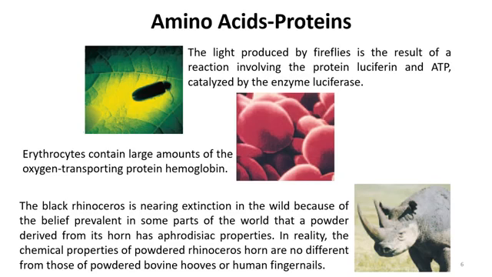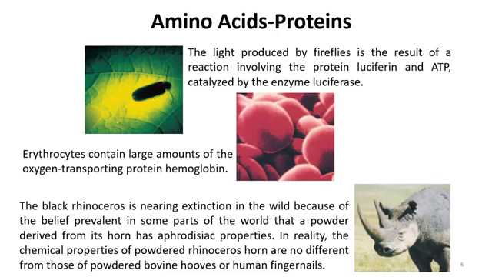In reality, the chemical properties of powdered rhinoceros horn are no different from those of powdered bovine hooves or human fingernails. These horns, and even fingernails, are all made of a protein we know as keratin.